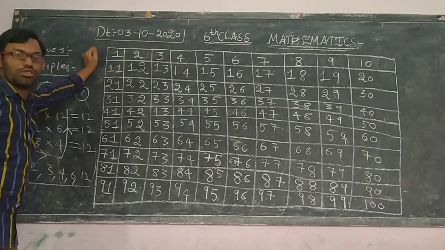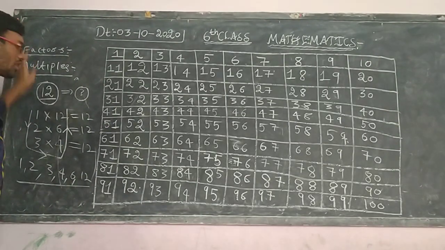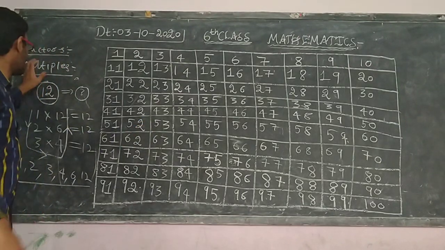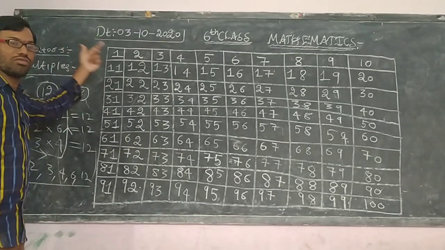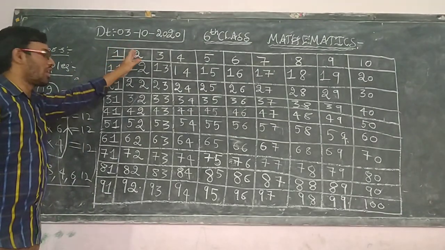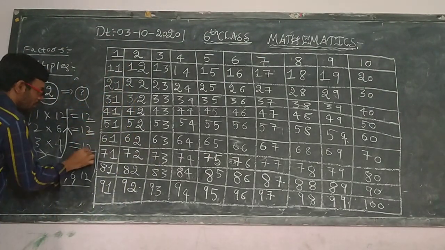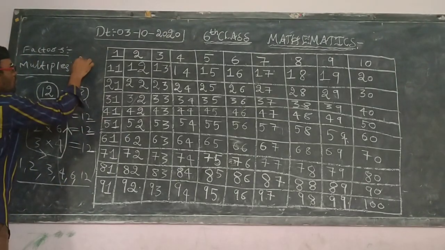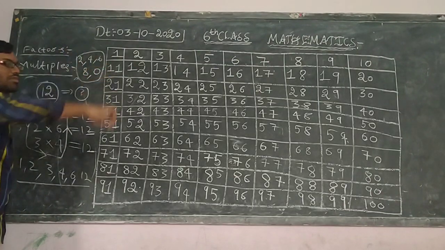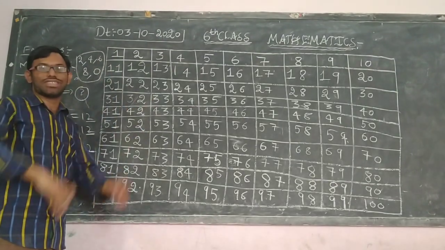Next, we have seen divisibility rules. Divisibility rules are somewhat linked with factors only. Before entering into this table, we shall revise what the divisibility rules are. The divisibility rule of 2 is that if any number ends with the ones digit as either 2, 4, 6, 8, or 0. I think you are well versed with ones place and tens place in the place values from your previous classes, is it right?